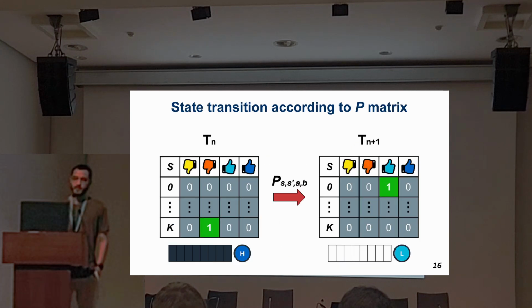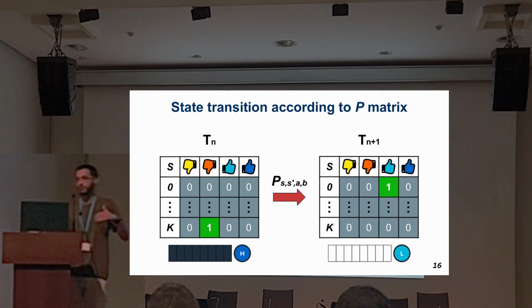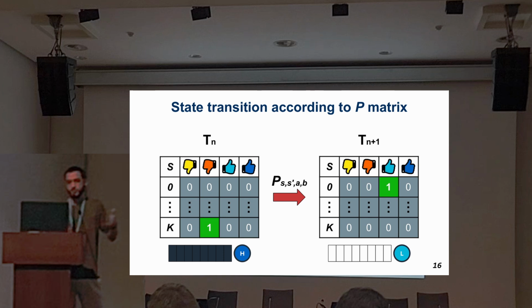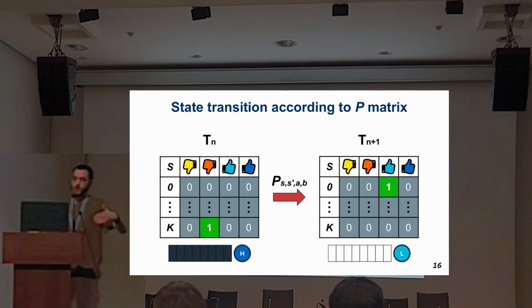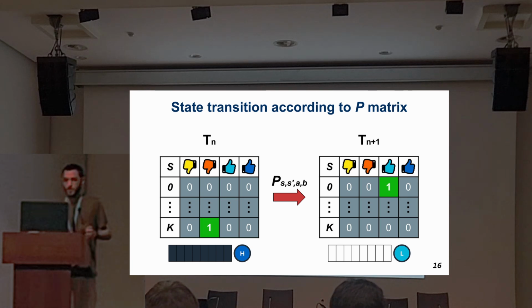The last constraint is now an equality constraint: we have a state transition matrix, because the state transition of the system needs to follow this P matrix. On the left, we have the state of a queue at time Tn, and on the right, we have the next arrival, which will happen at Tn plus 1. The state of the queue is moving from full and rejecting to a state that is empty, at a low rate, and accepting.